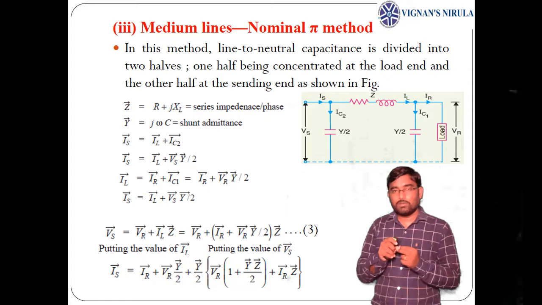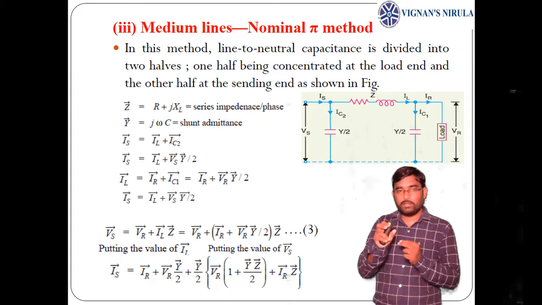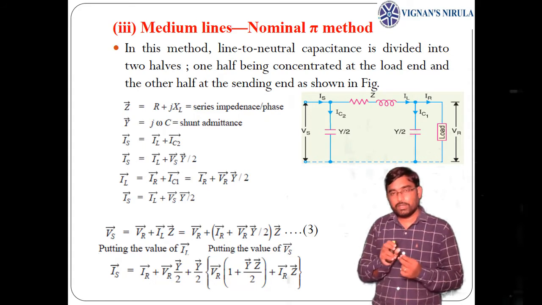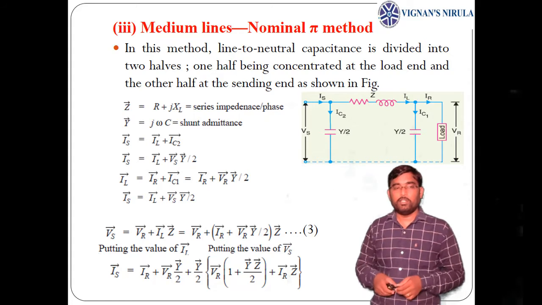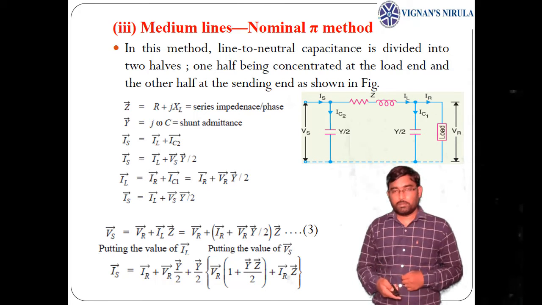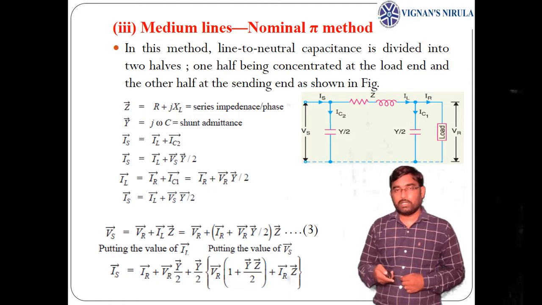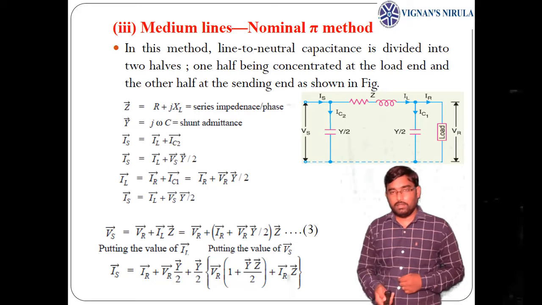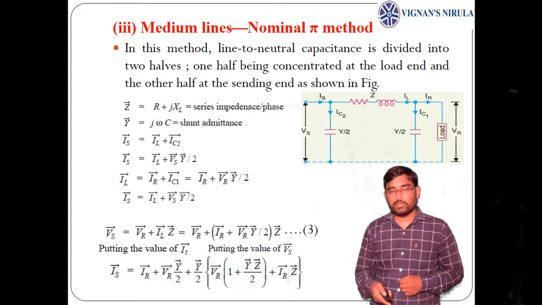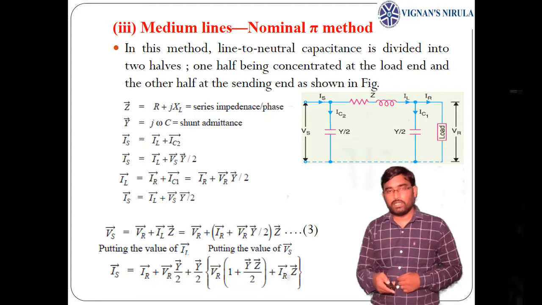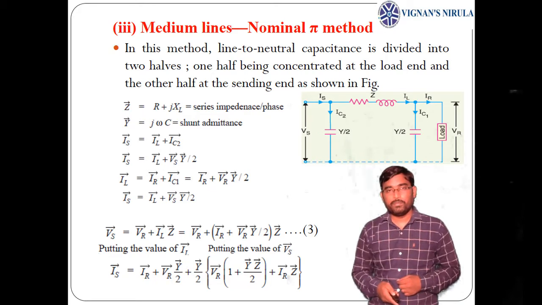Putting that in the place of IL, we get Vs as VR plus IR plus VR into Y by 2, into Z. Anyhow, we need to take the VR and IR terms common. This is equation number 3.